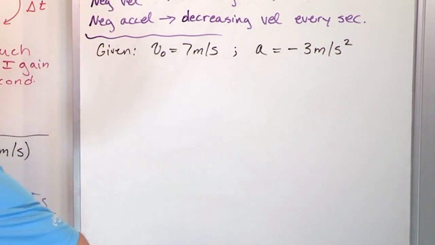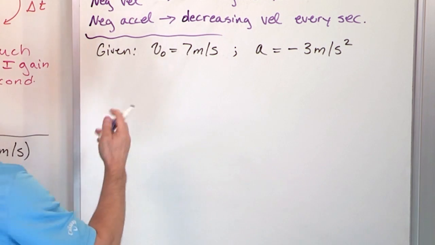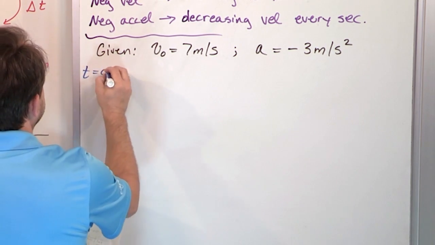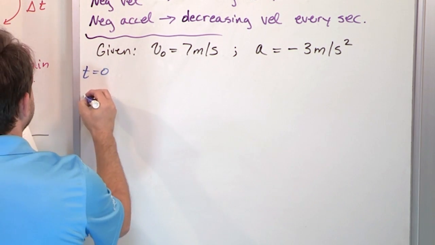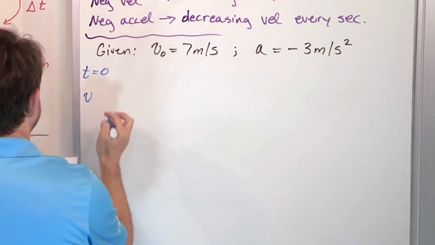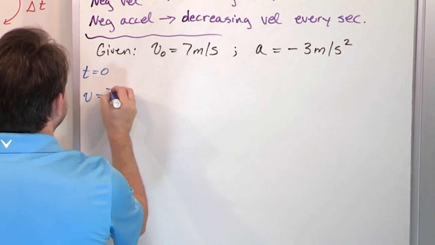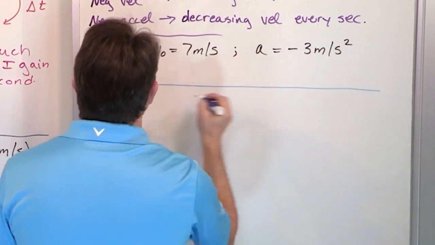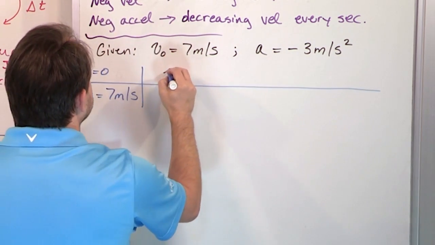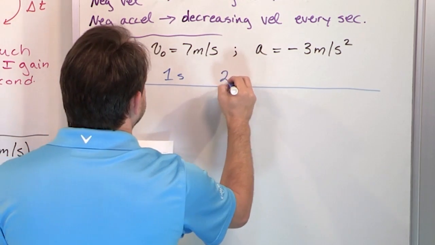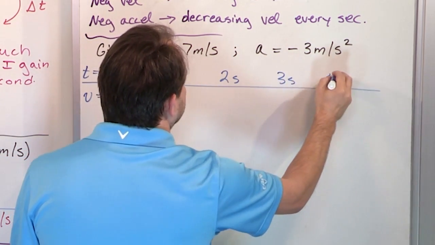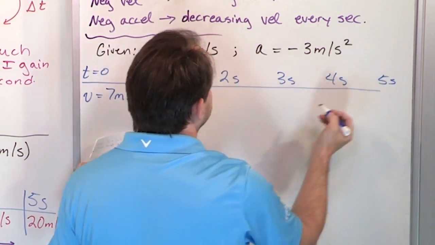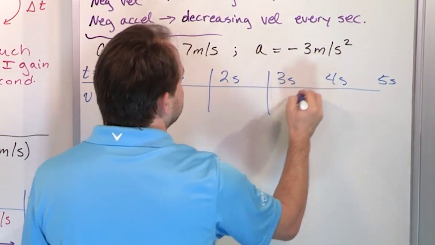So if we build the same exact chart that we did a second ago, what you're going to get is that t is equal to 0. You're going to have a velocity of what? We started out with 7 meters per second. So let's go build this quick little chart. Then we're going to have 1 second, 2 seconds, 3 seconds, 4 seconds, and 5 seconds. We're only going to go out a little ways here.